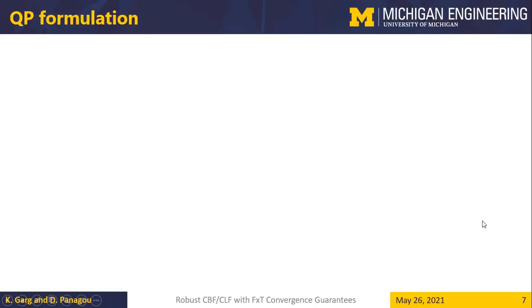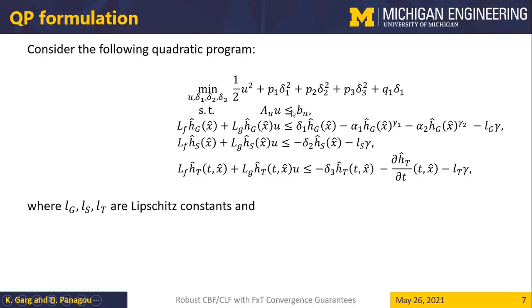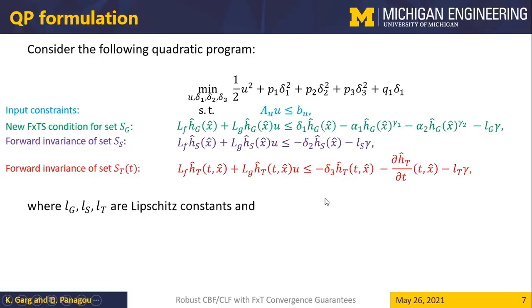Next, we show how we can use these notions in a quadratic program formulation. So consider this quadratic program, where it is a quadratic program because the variables of optimization u, delta 1, delta 2, and delta 3 appear linearly in the constraints. And the constraints are explained here.